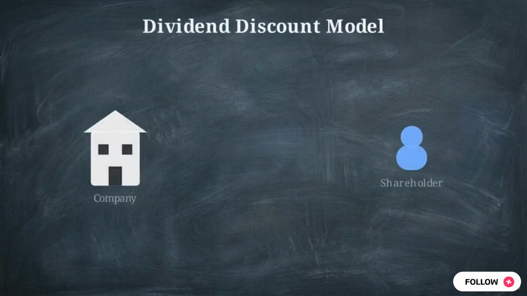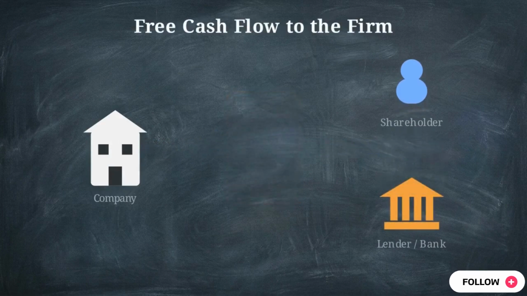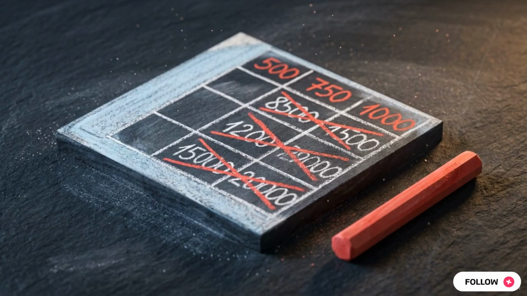The dividend discount model measures cash paid to shareholders, used for mature stocks with reliable payouts. Free cash flow to equity tracks residual cash for shareholders after capital expenditures and debt are met. Free cash flow to the firm calculates total cash generated before debt repayment. Cash flow projections are only useful if adjusted for the time we wait and the risk they might not materialize.